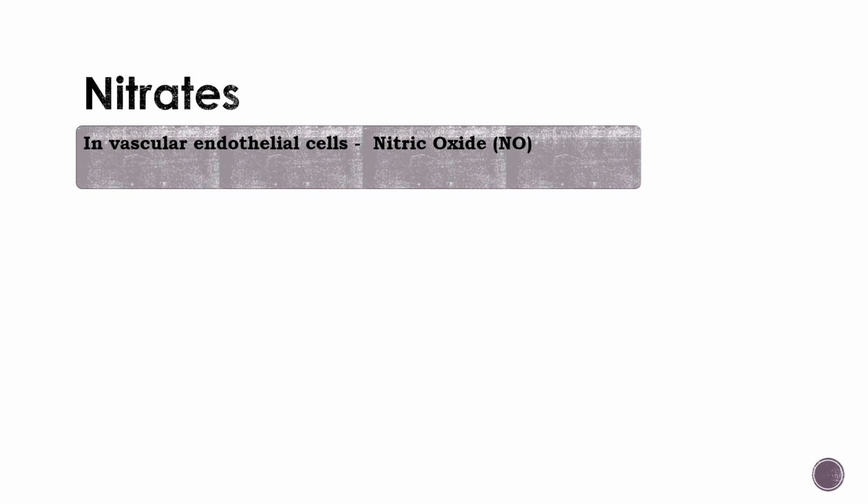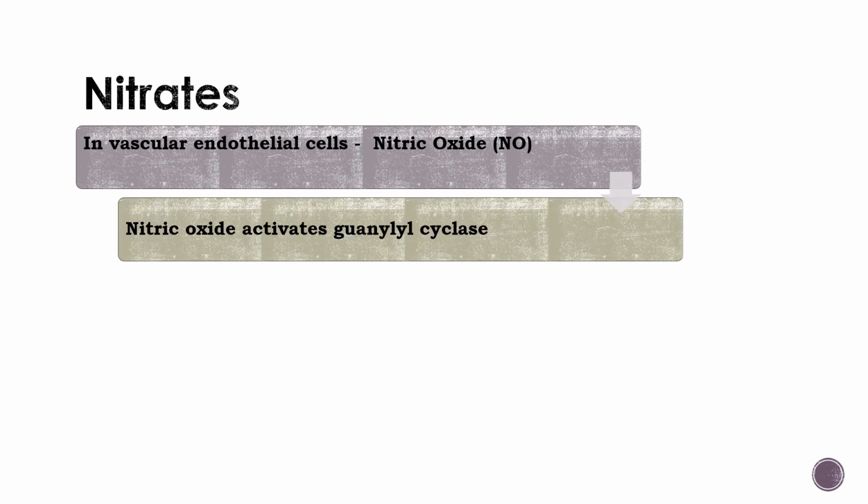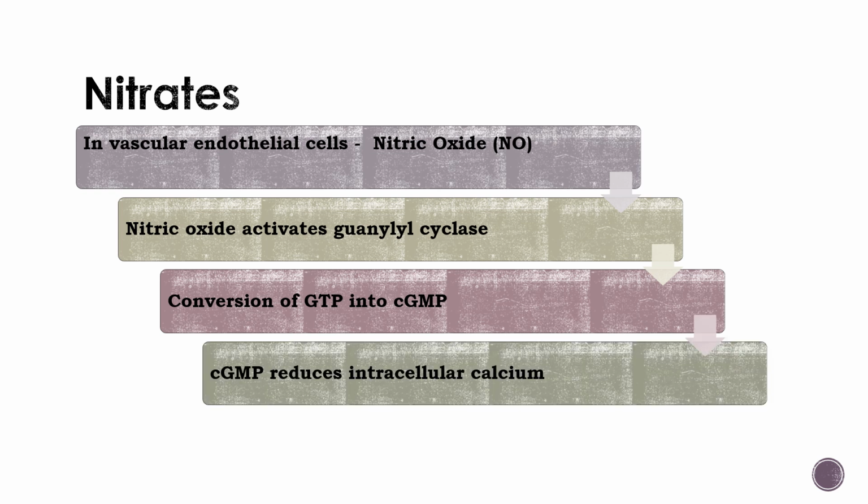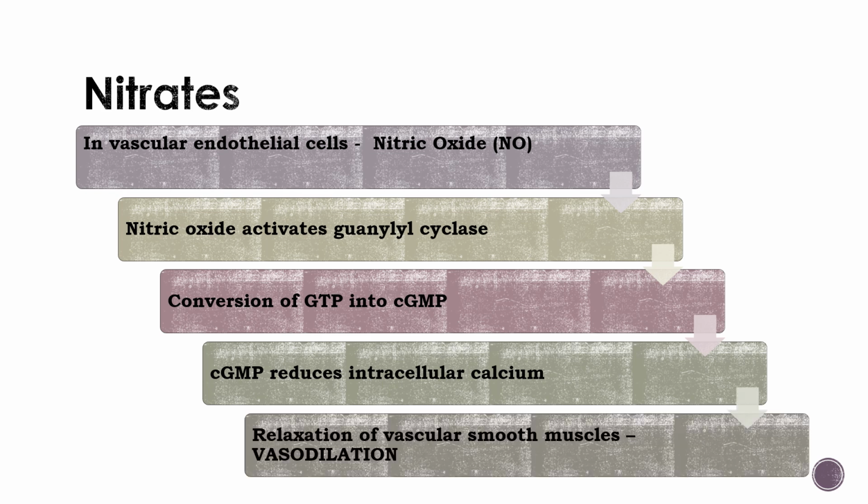Let us understand the mechanism of action of nitrates. Nitrates get converted into nitric oxide in the vascular endothelial cells in the presence of an enzyme known as mitochondrial aldehyde dehydrogenase. This nitric oxide will activate an enzyme known as guanylate cyclase. Guanylate cyclase is required for the conversion of GTP into cyclic GMP. The increase in cyclic GMP will reduce the intracellular calcium, thereby stimulating the dephosphorylation of myosin light chain, causing the relaxation of vascular smooth muscles, causing vasodilation.